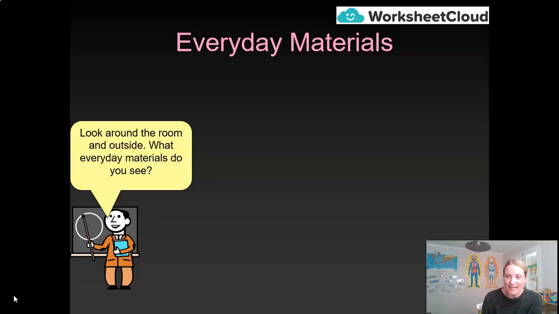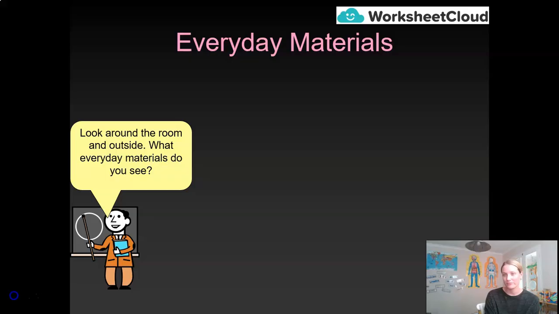I'd like you to take a couple of seconds to have a little look around the room you are currently sitting in, and I want you to think about the materials that you see. Now remember, materials are what items are made of, so saying desk is not a material. What is the desk made of? My desk currently in front of me right now is made of wood. However, you might have a plastic desk or a metal desk sometimes. So what is the material it's made of? Take a couple of seconds, pause the video, and go around the room and see how many different materials you can see.